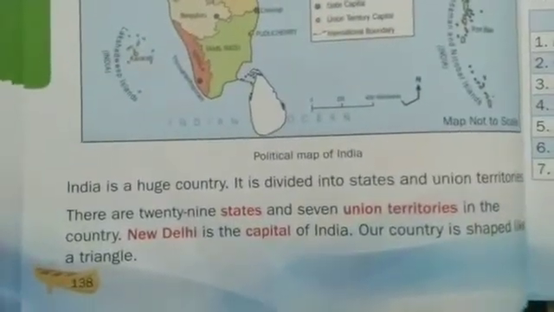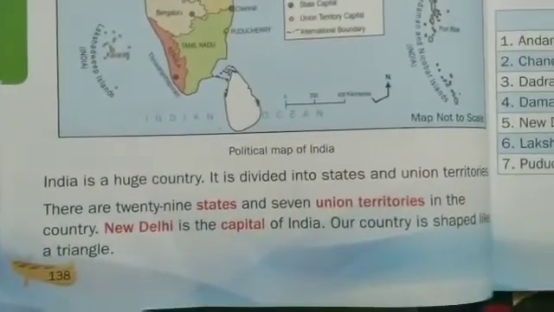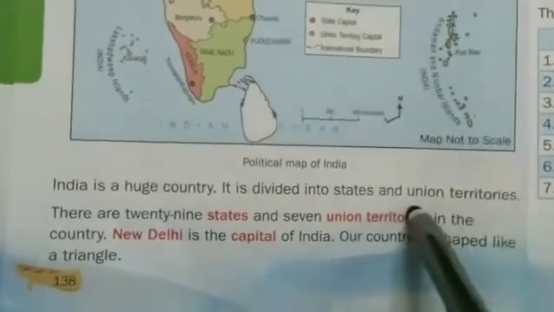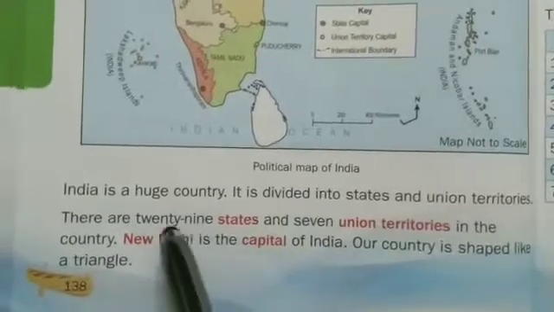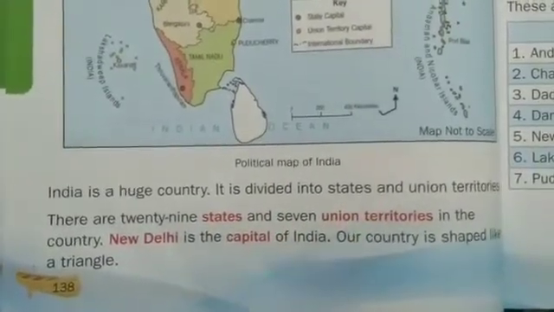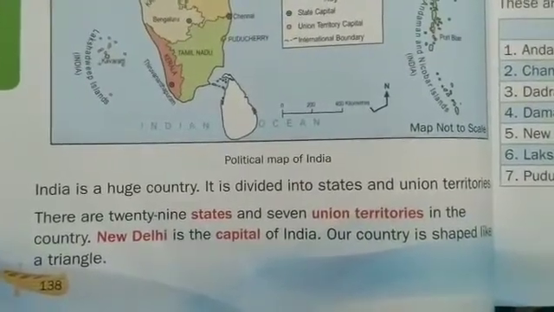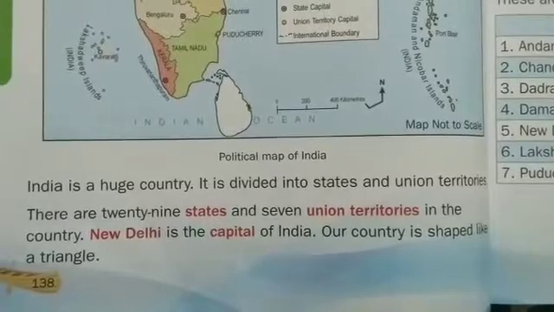India is a huge country. It is divided into states and union territories. It is subdivided into 29 states and 7 union territories in the country. New Delhi is the capital of India. Our country is shaped like a triangle. You can see it is shaped like a triangle.